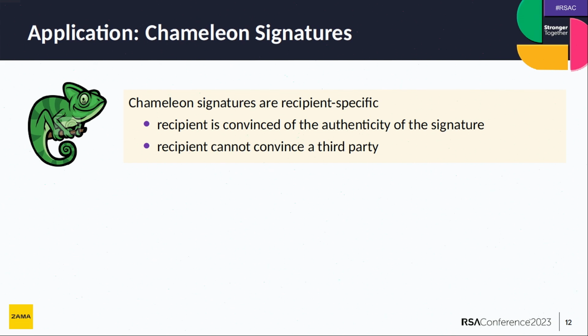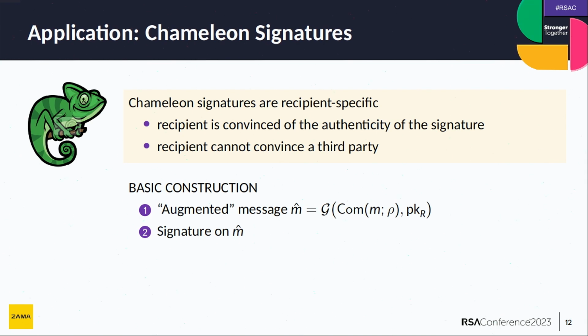Okay? So if you now apply that idea to signatures, we can get what is known as chameleon signatures. Again, this is a signature, so it means that if I sign a message, you will know that that message is from me, but you won't be able to prove to someone else that I did sign that message. And how does that work?